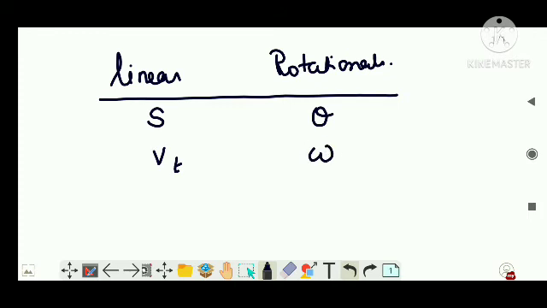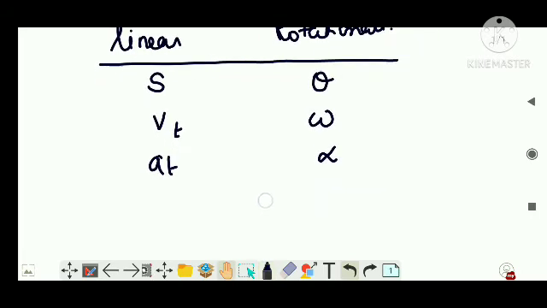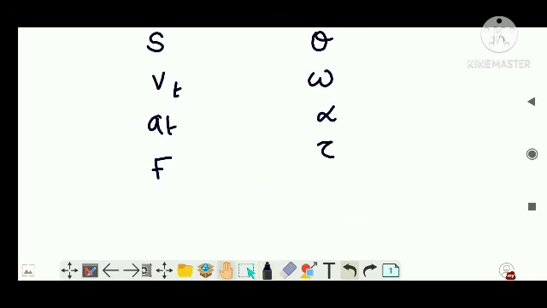Tangential acceleration, not centripetal acceleration, is equivalent to angular acceleration. Similarly, force in linear motion is analogous to torque in rotational motion. And the role which mass plays in linear motion, the same role is played by moment of inertia in rotational motion.